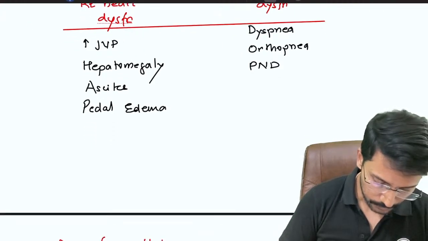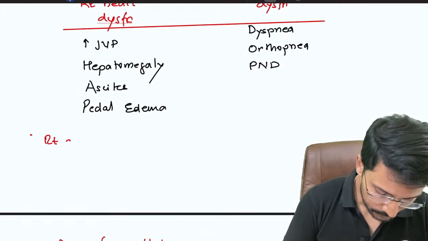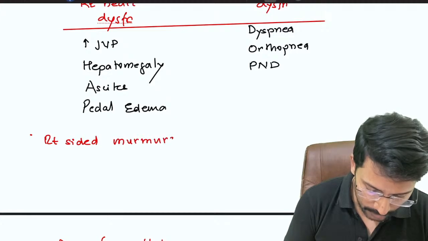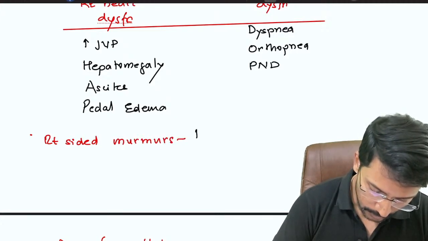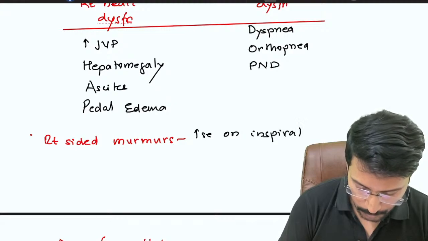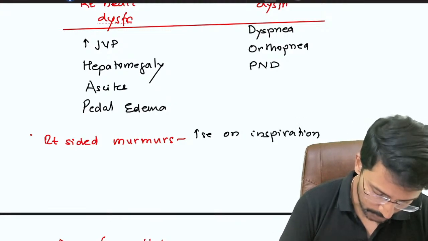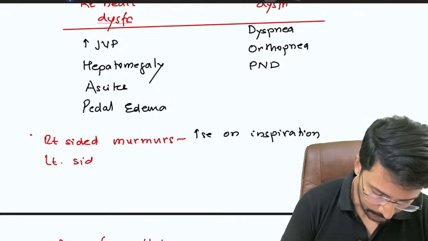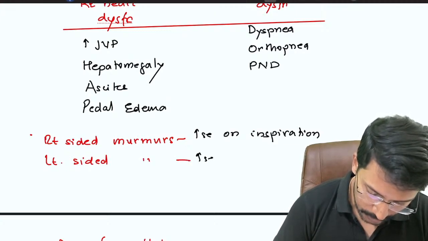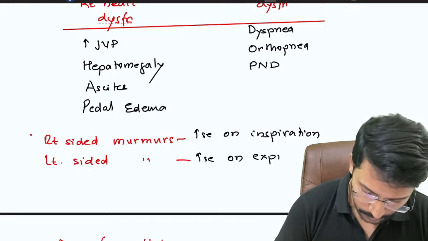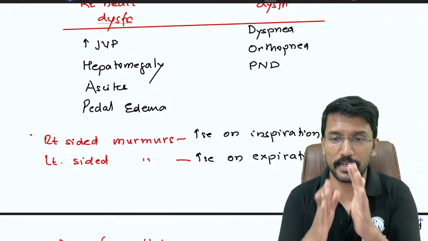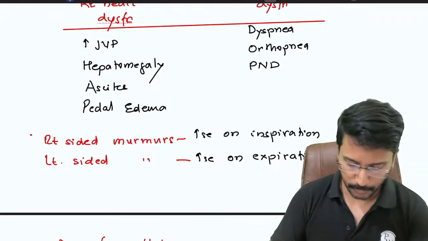This is one thing. Second, right-sided murmurs increase on inspiration, and left-sided murmurs increase on expiration. So this will also help you to identify whether it is a right heart pathology or a left heart pathology.